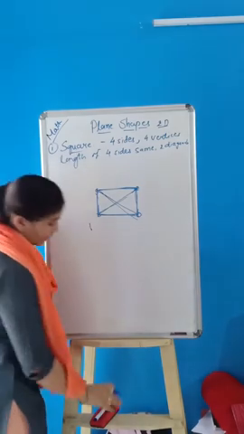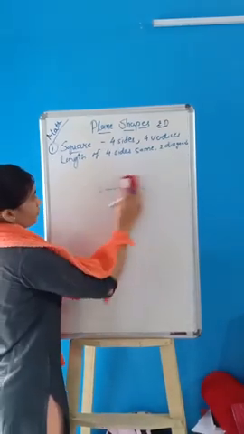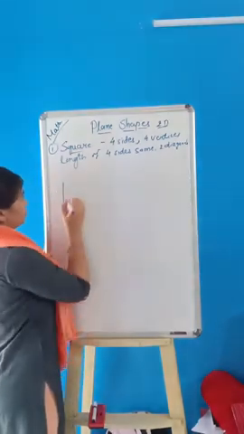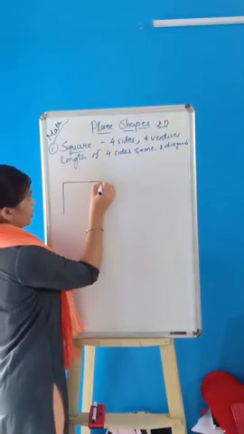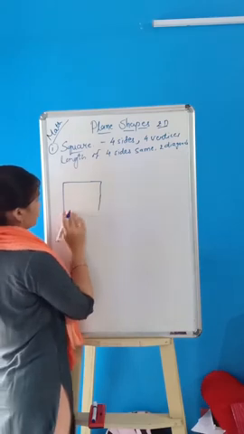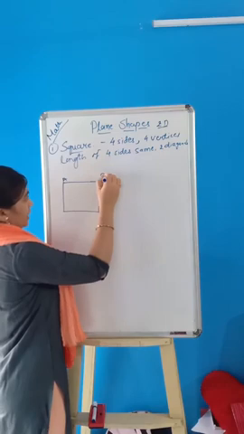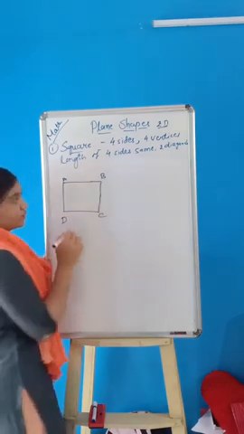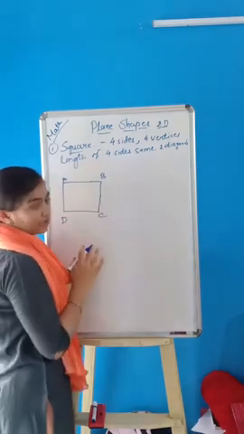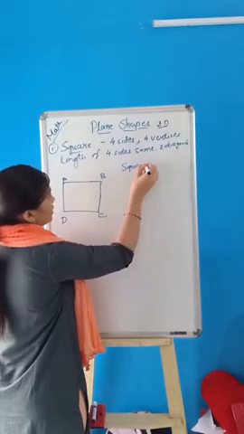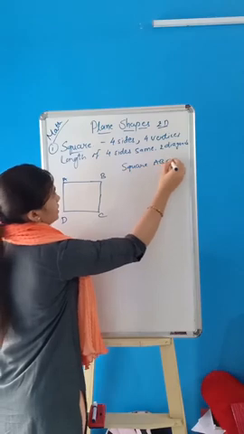So this is the square. Okay, I will draw the square and write down the name, also the sides and the vertices. Square A, B, C and D. So how can you identify this? This is called square ABCD.